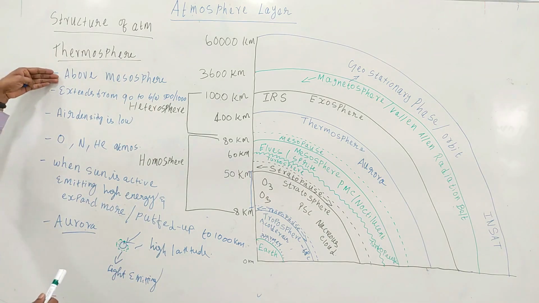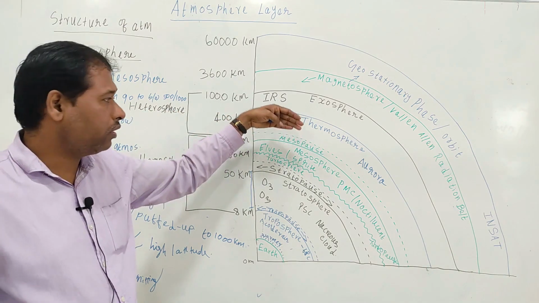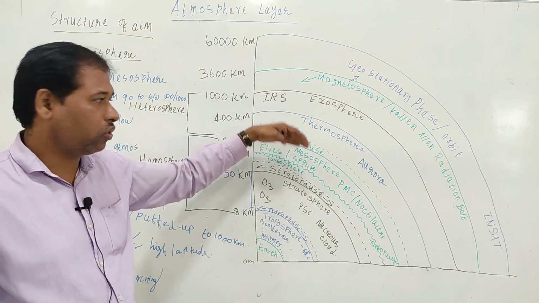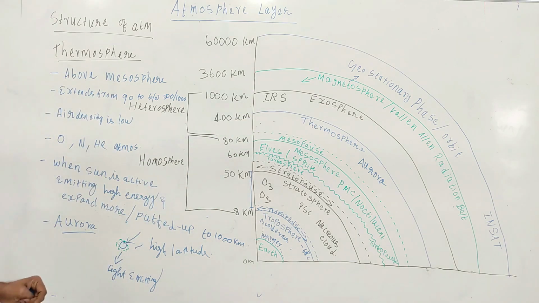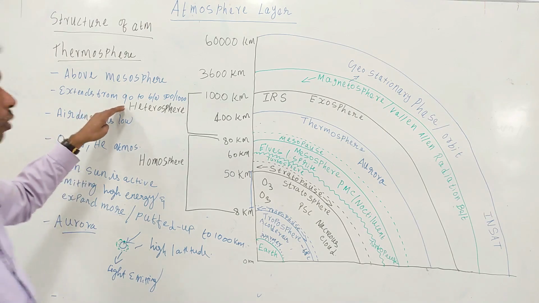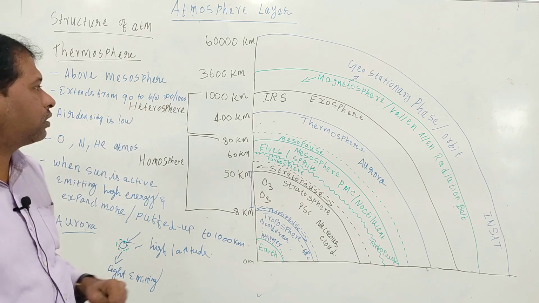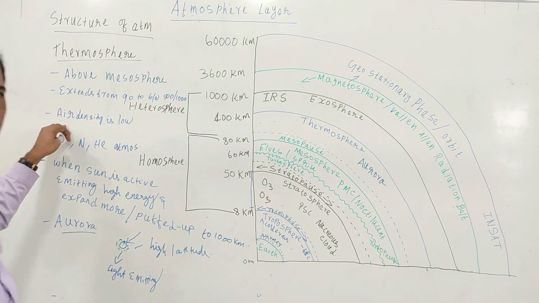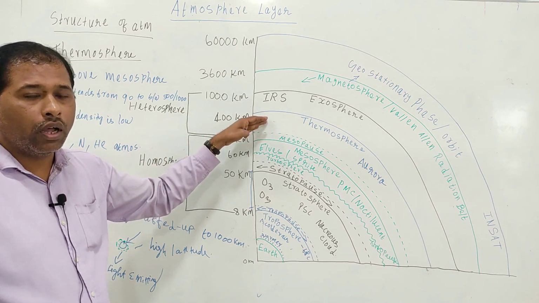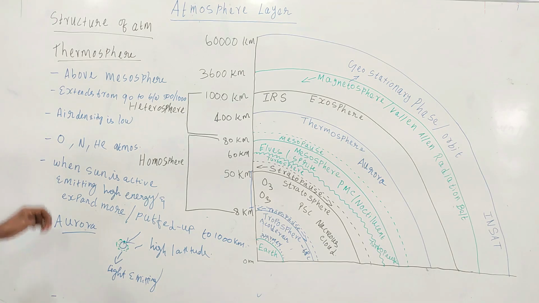It is located above the mesosphere. There is a boundary between the thermosphere and mesosphere called the mesopause. Here it extends from 90 kilometers to between 500 and 1000 kilometers. In the thermosphere the air is very warm and dry, so the air density is low.